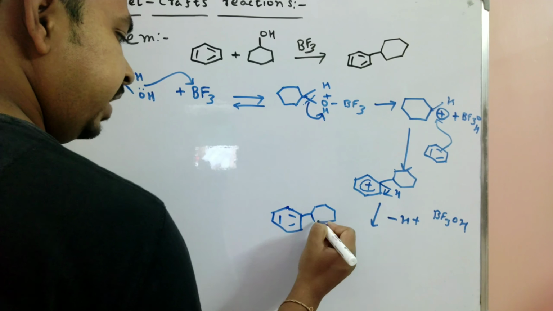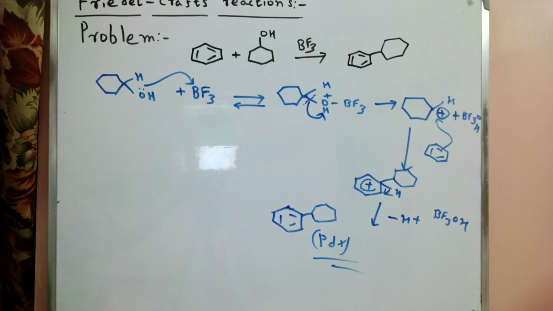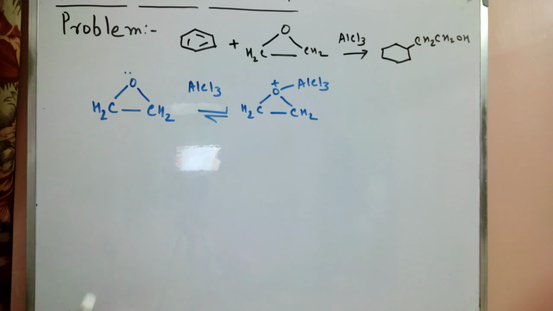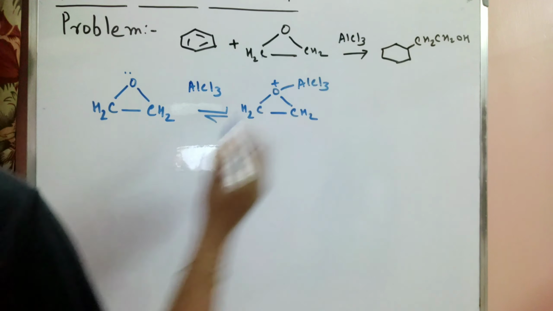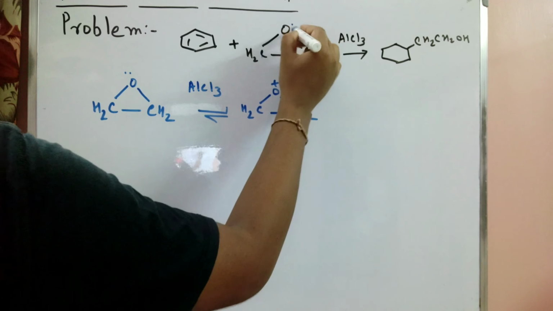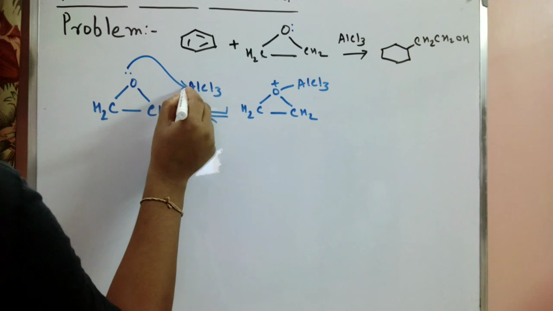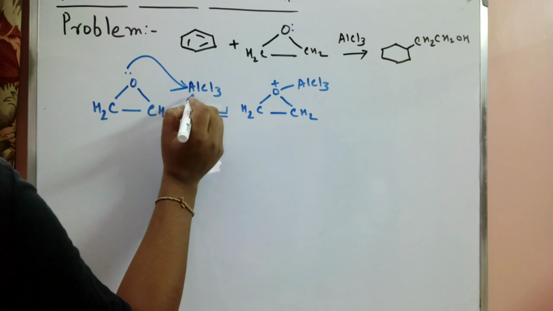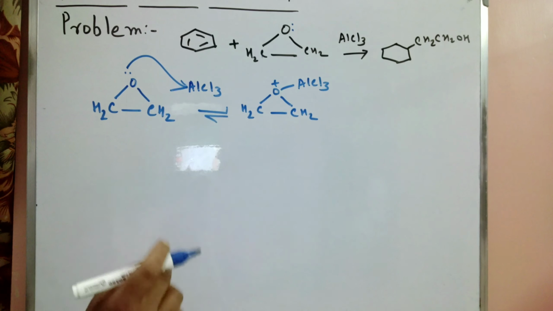Now we can simply say that this product is formed. We can easily say that. Now our next problem is very important. Here this compound is present, in the presence of AlCl3 it forms the product. So now we easily know that the lone pair is present on the oxygen atom. So the lone pair easily attacks this AlCl3 center, where the vacant orbital is present in aluminium. So the formation of the complex is here.